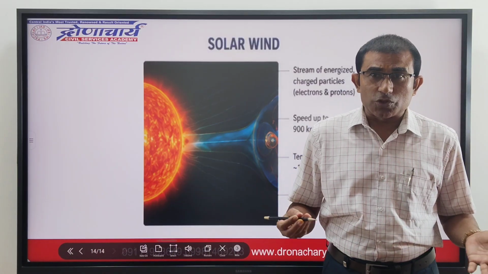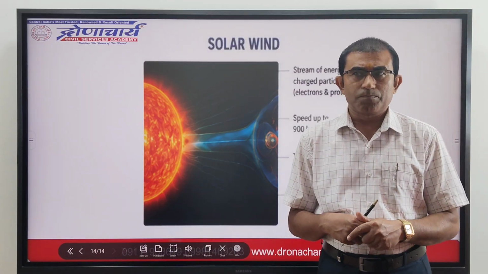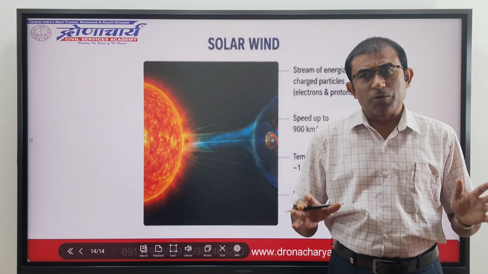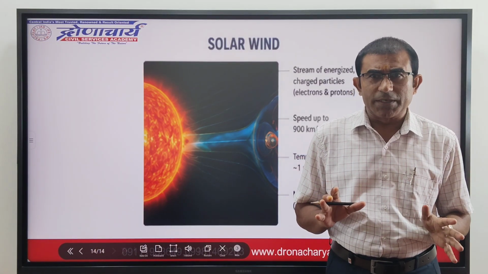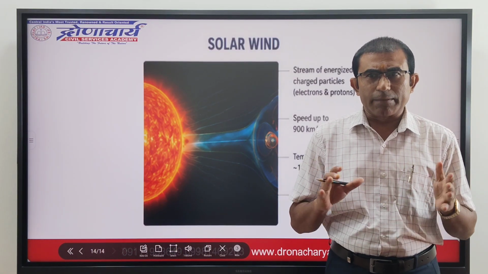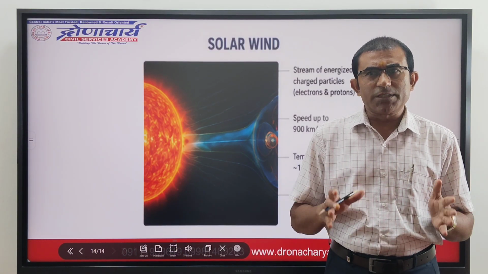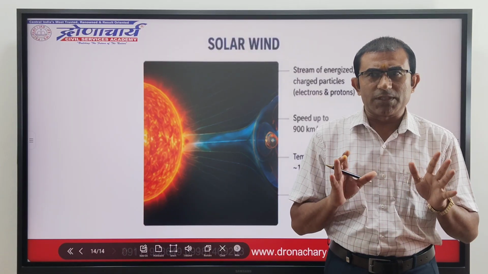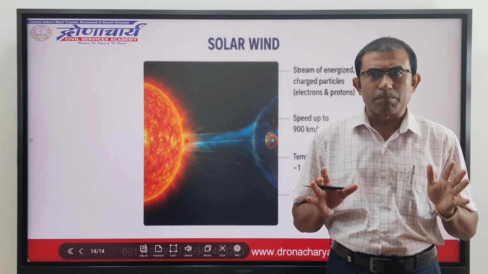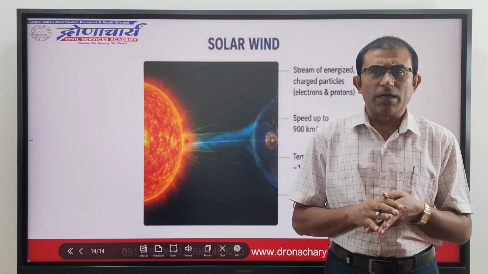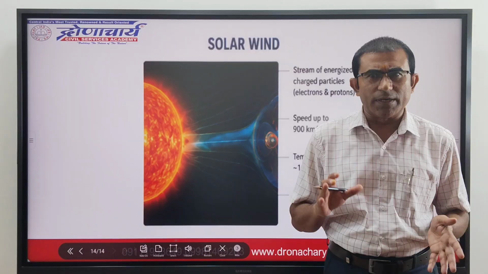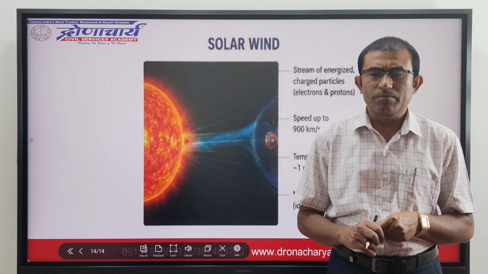Next is solar flares. Solar flares are produced on the sun's surface due to magnetic anomalies. They are magnetic storms which appear as a very bright spot with a gaseous surface eruption. As solar flares are pushed through the corona, they heat its gas to anywhere from 10 to 20 million degrees centigrade.